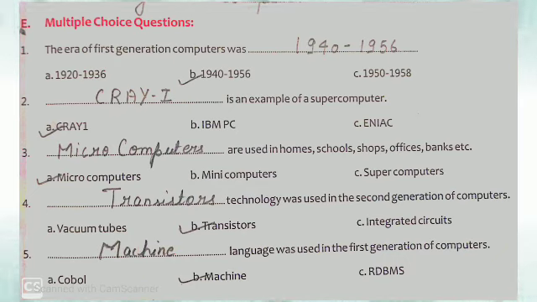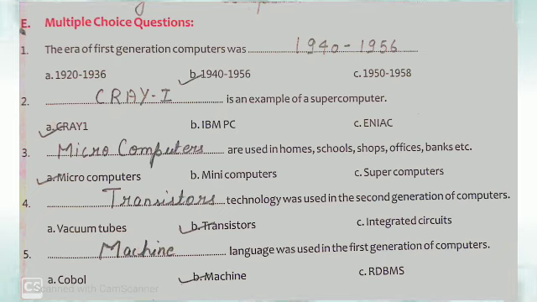Third is, Dash are used in homes, schools, shops, offices, banks, etc. As we know, microcomputers are used in homes. Minicomputers are used in big organizations, banks, etc. And supercomputers are used in the weather forecasting by the scientists and engineers.